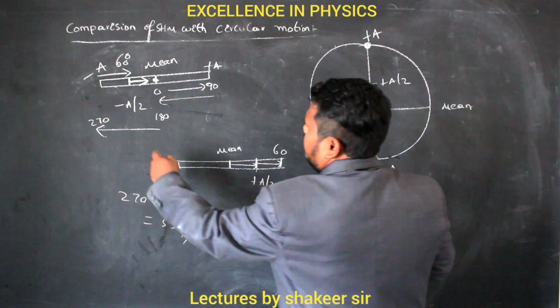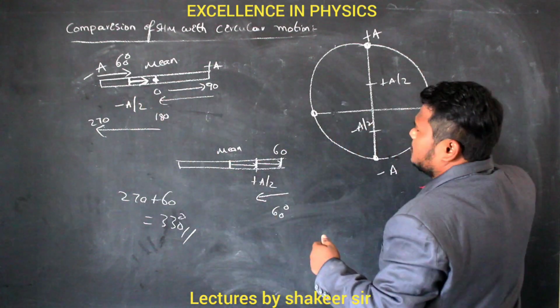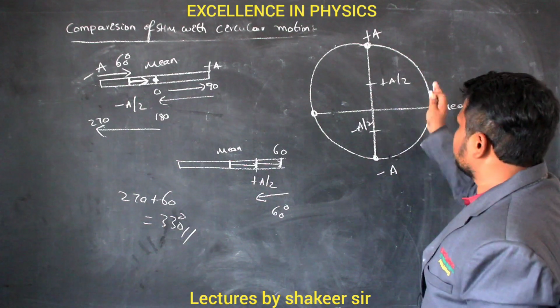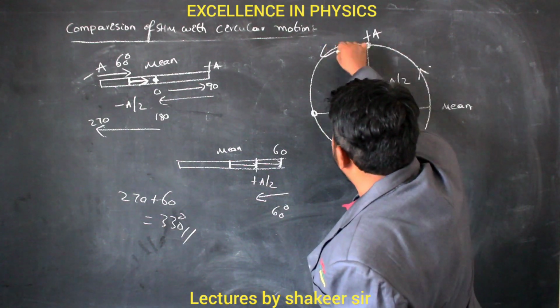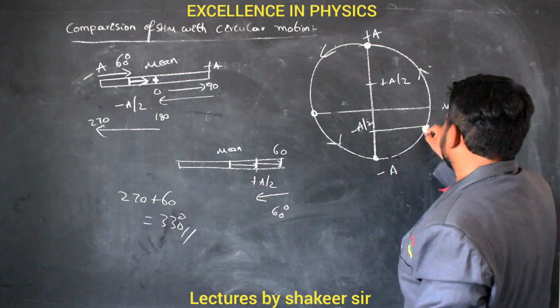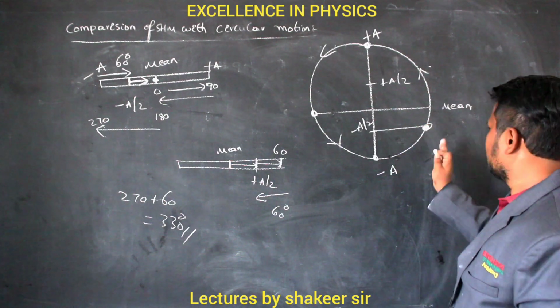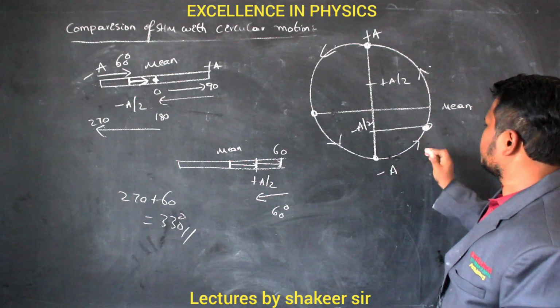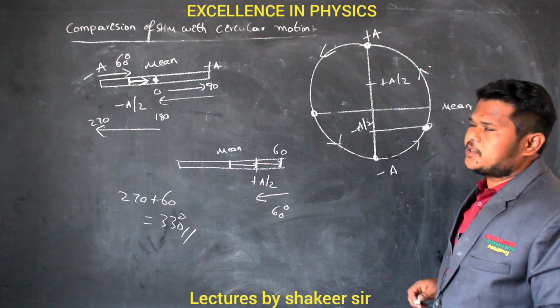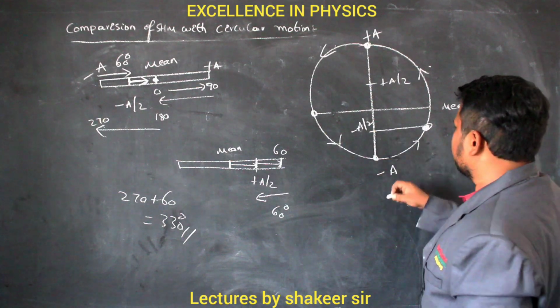From the mean position again to the other extreme position, the body has already reached here. From here it is returning back towards the mean position, and now it is at a displacement of minus a by 2. It means the body has covered all these displacements and finally reached this position. Are you able to understand? Now it is going towards the mean position. Still it has not reached the mean position. So this is minus a by 2.